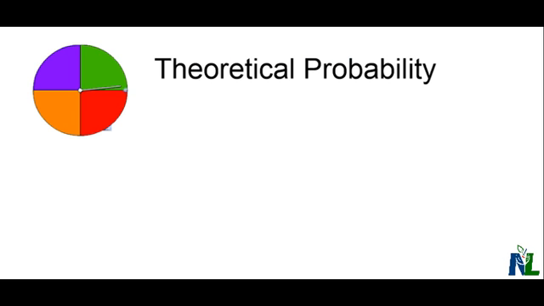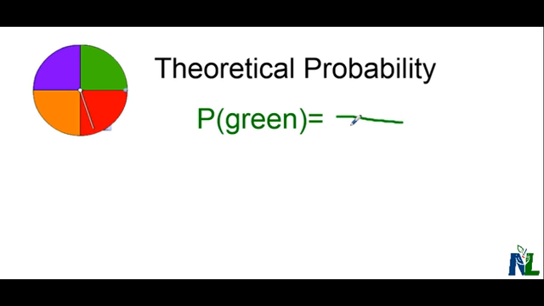We have a spinner here. If I think about theoretical probability with regard to the spinner, it has 4 equal sectors. So if I'm interested in the probability of spinning green, I can look at my spinner and I need to know the total outcomes on the spinner, and I can see the spinner has 4 sectors, 1, 2, 3, 4. They're all equally likely because they're the same size. So the total possible outcomes on that spinner are 4.